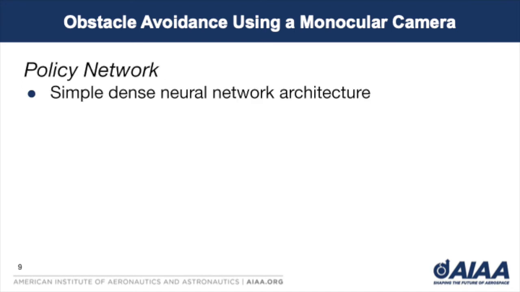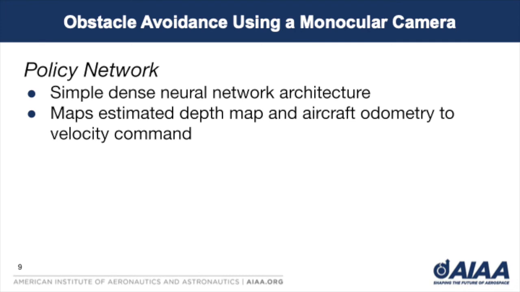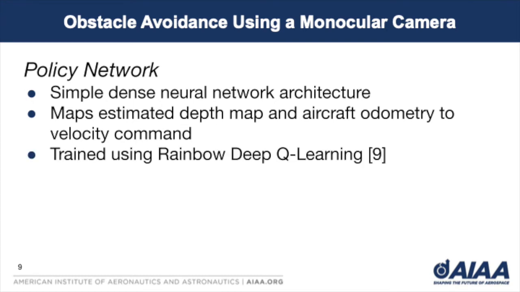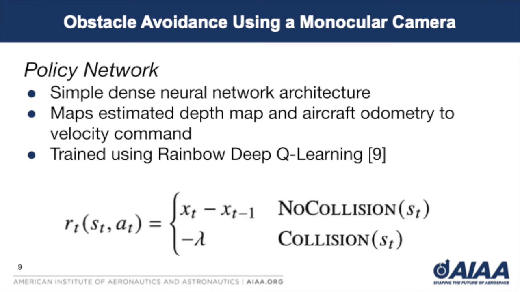The policy network is a simple, dense, feed-forward neural network. It is trained to map the estimated depth maps concatenated with the aircraft's odometry measurements to a discrete set of velocity commands. The policy network was trained using Rainbow DeepQ learning, a state-of-the-art reinforcement learning algorithm for problems with discrete action spaces. The reward function used for training is shown below. This function rewards the RL agent for moving the aircraft towards its destination, or gives it a negative penalty if the aircraft collides with an obstacle.